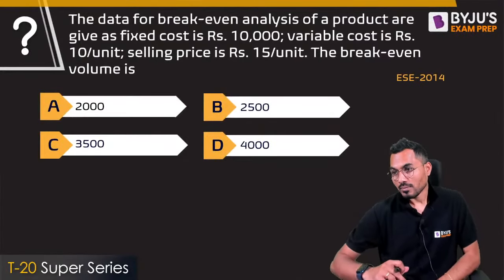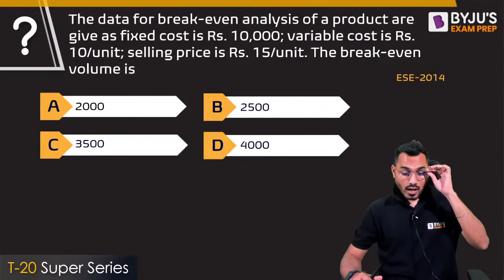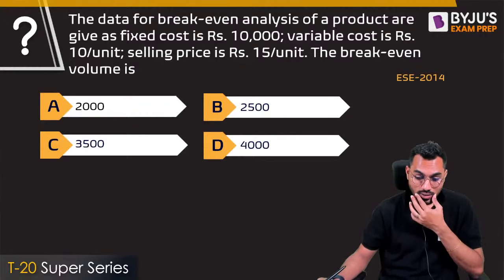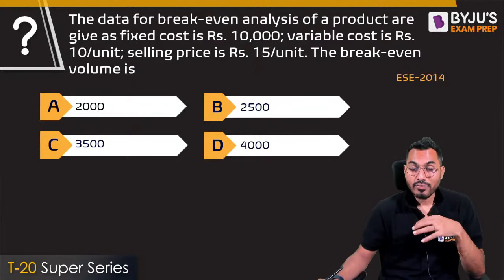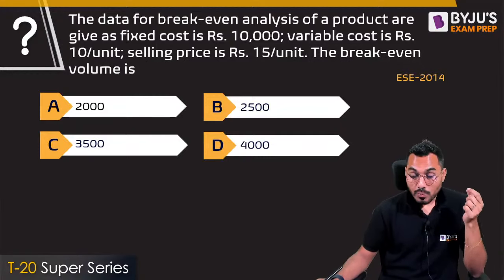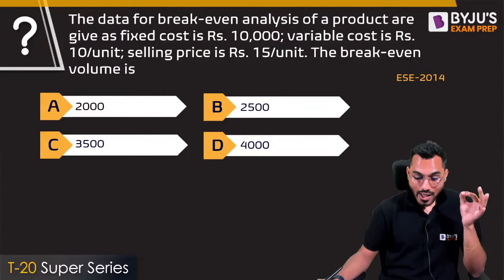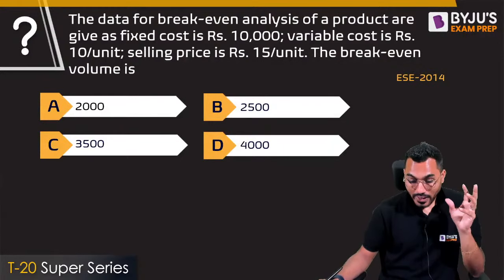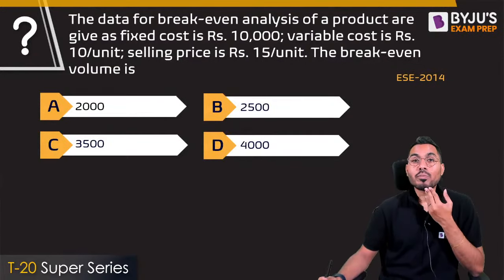Right, fine. Now, the data for break-even analysis. The data for break-even analysis of a product are given as fixed cost is rupees 10,000, the variable cost is rupees 10 per unit, and selling price is rupees 15 per unit, right? Fine. The break-even volume is, so how much exactly is the break-even volume?